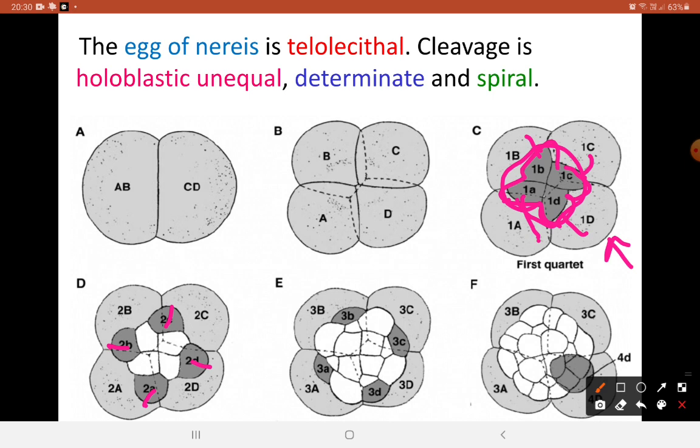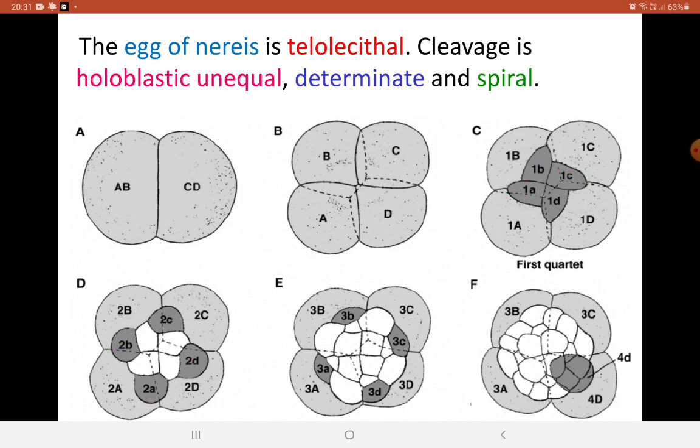And this first quartet of micromeres that are formed, it is this quartet that gives rise to most of the apical structures in the larva, like the cilia, the apical tuft, the prostomium and the peristomium. They are formed mainly by this first quartet of cells. So this is how the cleavage occurs in Nereis, and this is how we can mark the cells. Whenever we say cell here, it refers to a blastomere.